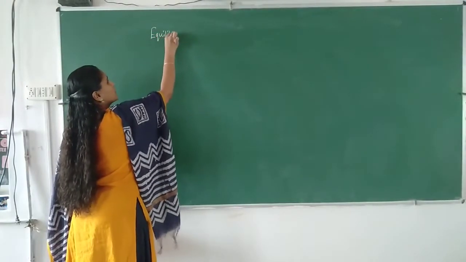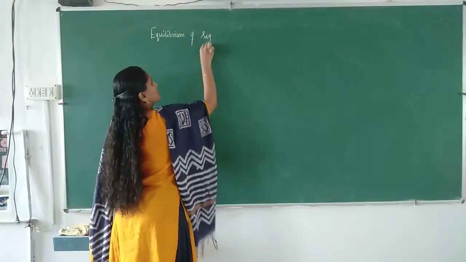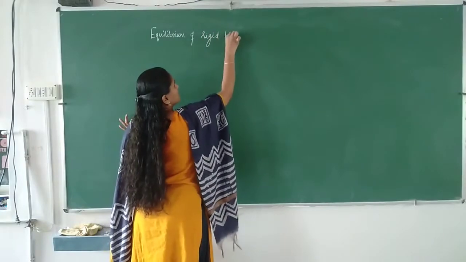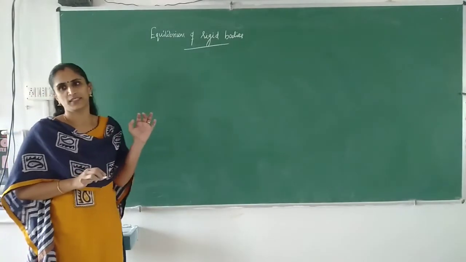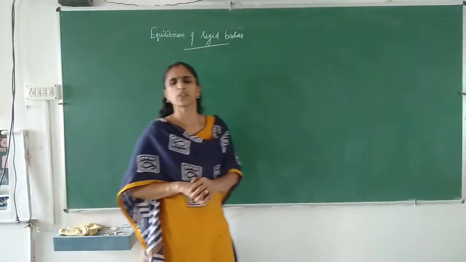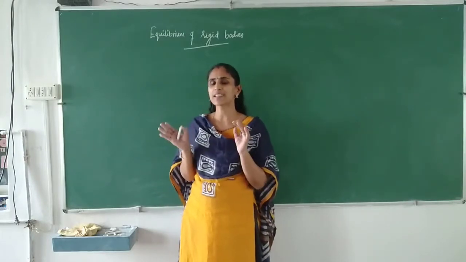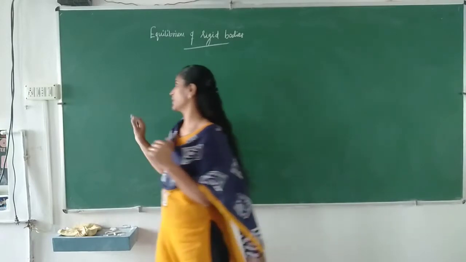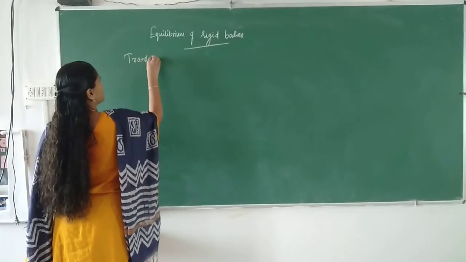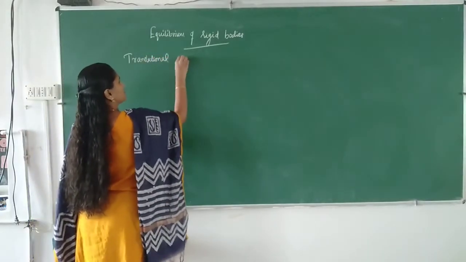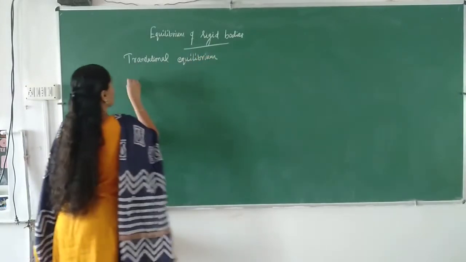Equilibrium of rigid bodies. Okay. In the case of equilibrium, there are two types of equilibrium in the case of rigid bodies: translational equilibrium and rotational equilibrium.